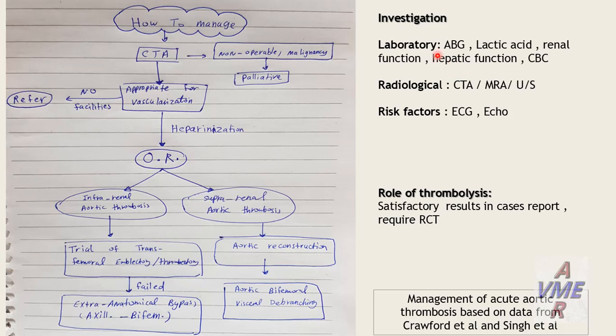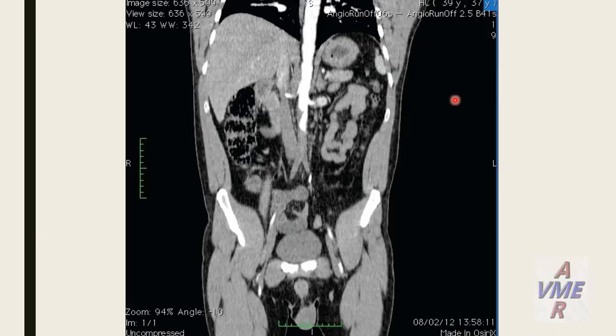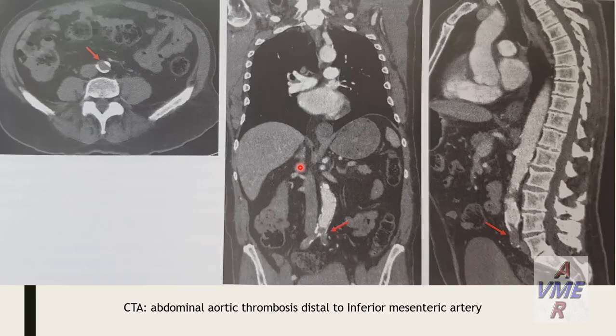We have said the investigations are laboratory ABG, lactic acid, renal function, hepatic function, CBC. Now we can see CT angiography of infrarenal aortic thrombosis involving both iliac arteries. And we have here also CT angiography of abdominal aortic thrombosis distal to the inferior mesenteric artery. This is the axial section of the descending aorta.